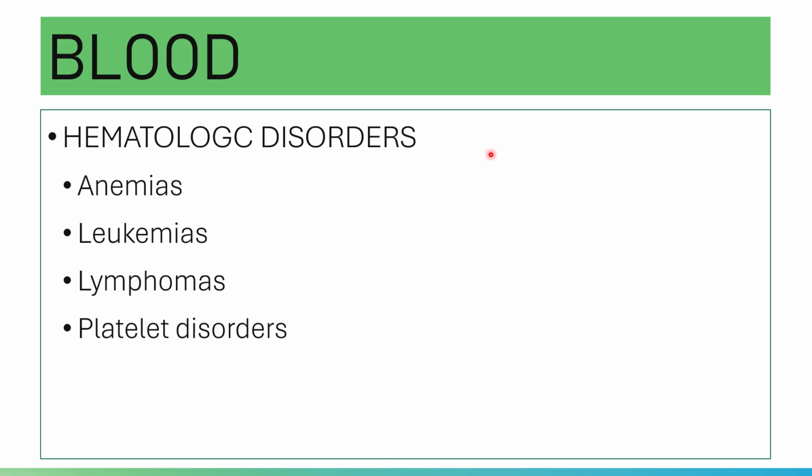Aside from your anemias, you have thrombocytopenia or platelet disorders. When you say penia, there is a decrease or reduction. So in thrombocytopenia, there is a reduction in platelet count below the normal range, which of course will impair primary hemostasis and increase the risk of bleeding. Please note that soon, as you get into HEMA 1 or HEMA 2, you will learn about these anemias. You actually have a lot of these blood disorders.